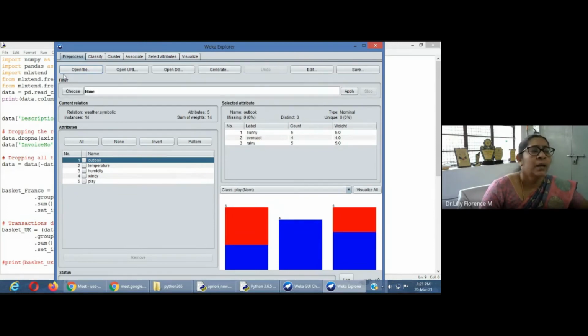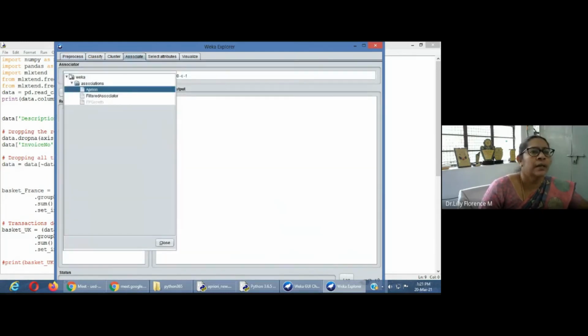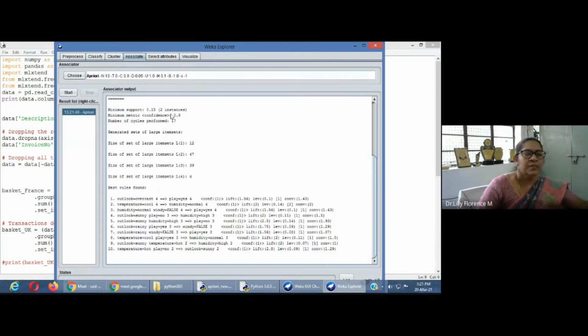For applying the Apriori algorithm, you have to select Associate. Here you select Apriori and just give Start. See, the rules will be generated: 10 rules. By default, it will give you 10 rules, and the rules will be displayed here. This is the way we can use WEKA for association rules.